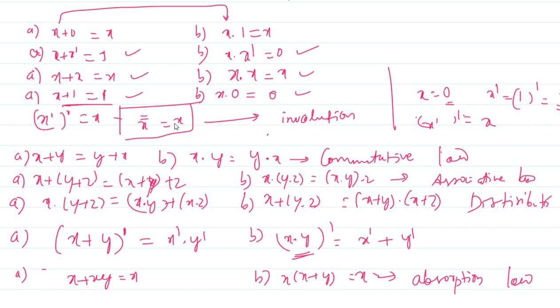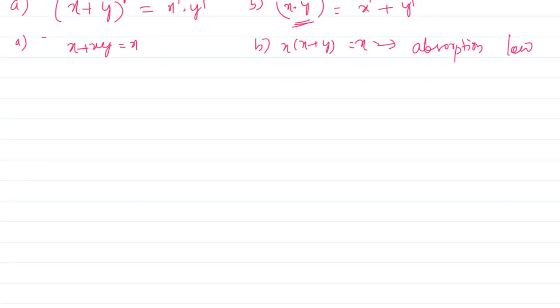Okay, except this, some more important postulates I would like to write here. Those are also very important. Those are like this. Say for example, we can prove these later, x plus x bar y, which is equal to x plus y.